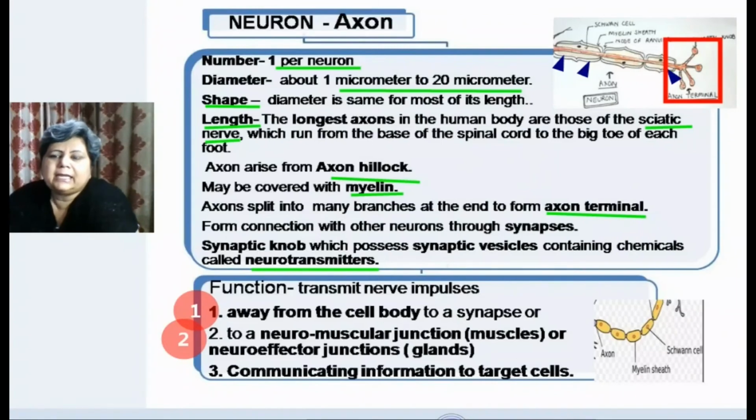Another function is that this nerve ending may end in a muscle, or it may end in a gland. And the third function is that it communicates information to the target cell. Target cell means that muscle or gland to which the information is to be transferred. So this is the function of the axon: it takes the information away from the cell body towards the muscle, the gland, or the target cell.